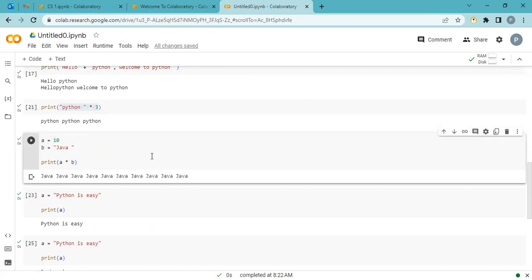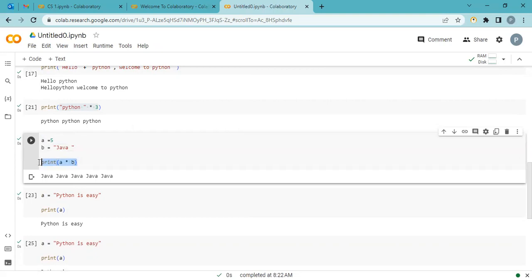Okay, it's wonderful. If you don't know what a variable is, just keep this in mind: this is a kind of container and it has a value inside. Okay, this is your container, you can say your cup or box, anything, and this is the value inside. And when we say A, it understands A means 10. When we say B, it understands B means Java. So whenever we use a variable, it uses its value, whatever is inside. Okay, so if I say 5, that means here A means 5 and B means Java. Okay, don't get confused. We will discuss these topics again in a separate video in detail.